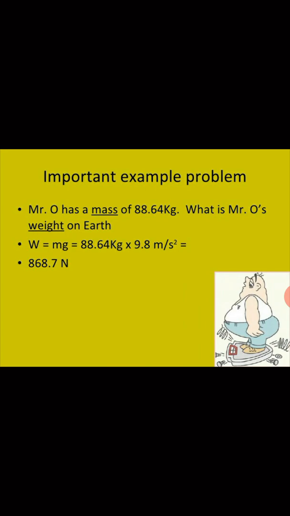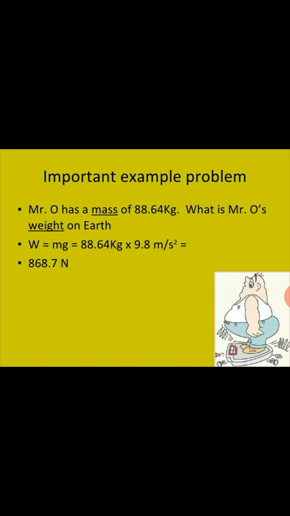If you want to find Mr. O's weight, you need to use the formula W is equal to mg, that is weight is equal to mass into acceleration due to gravity, small g. So you take the mass of Mr. O, 88.64, and multiply it with the value of g, that is 9.8.